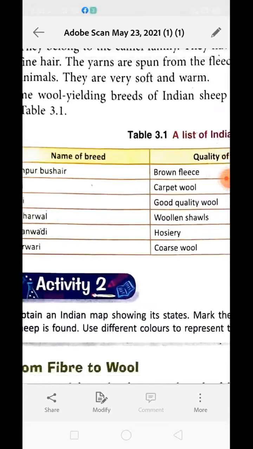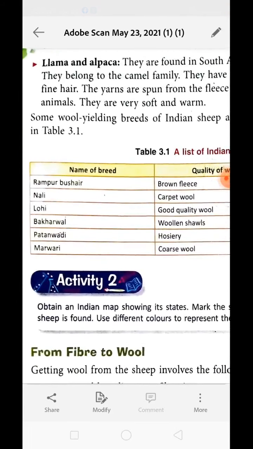Okay, now see over here. Lohi also provides us good quality wool, which we also obtain from Rajasthan and Punjab. Bakarwal provides woolen shawl, and it is distributed in Jammu and Kashmir. Patanwadi provides a good quality of wool, and it is present in Gujarat, whereas Marwari provides us coarse wool, and it is also from Gujarat. Now, activity 2.